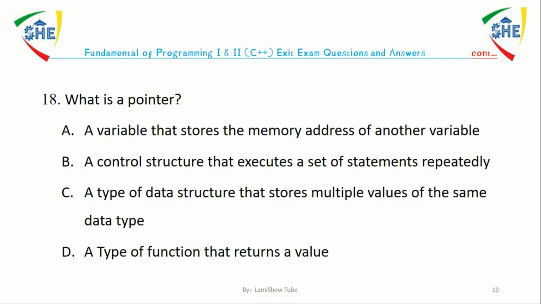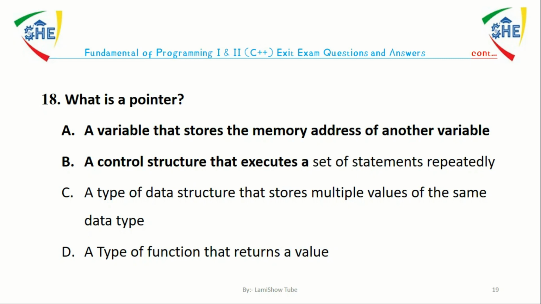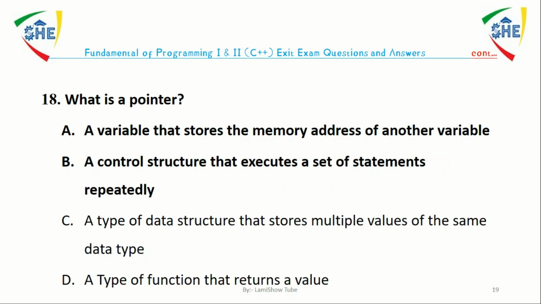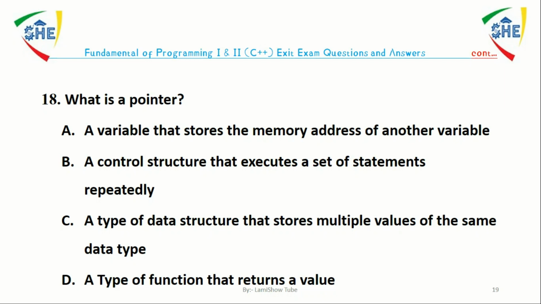Question number 18. What is a pointer? A. A variable that stores the memory address of another variable. B. A control structure that executes a set of statements repeatedly. C. A type of data structure that stores multiple values of the same data type. D. A type of function that returns a value. The answer is A. A pointer is a variable that stores the memory address of another variable.